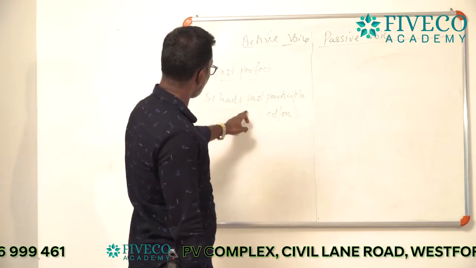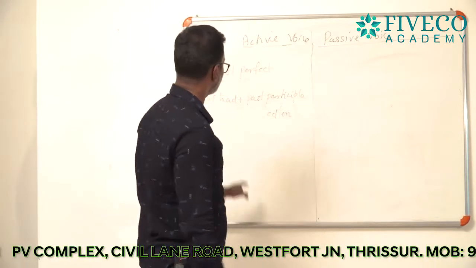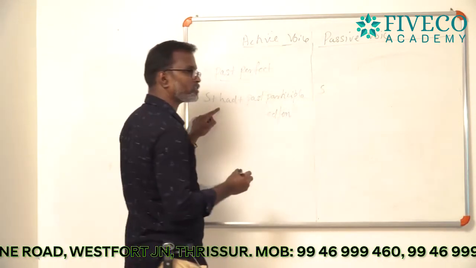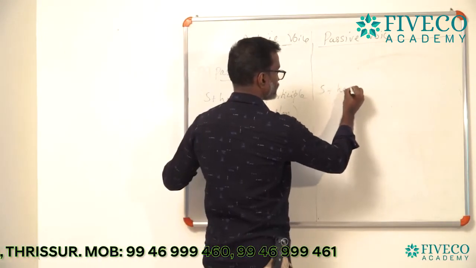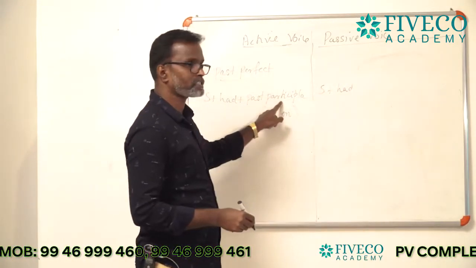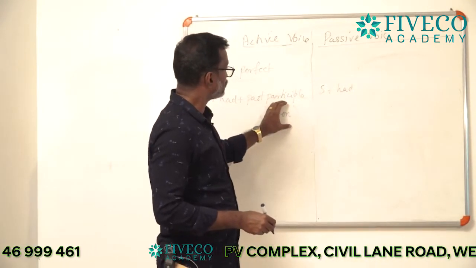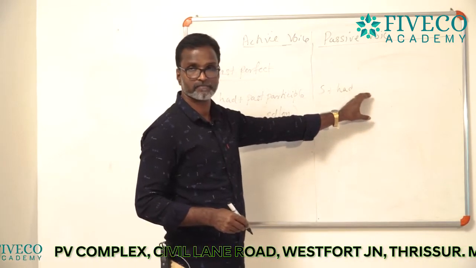So, from this formula, you can create the formula for passive voice. I mean, the same formula, you can use the half portion of this formula. Subject plus had plus past participle. I mean, you need to create the past participle effect in the passive voice.